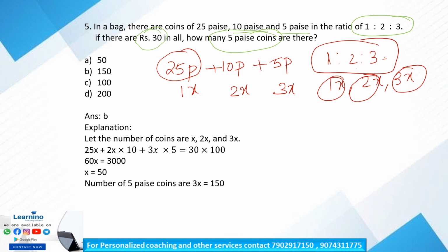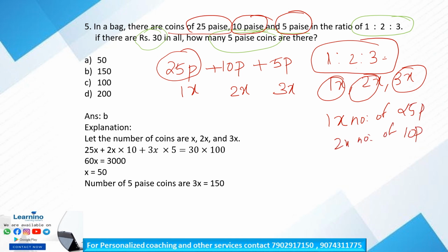See the question. In a bag, there are coins of 25 paise, 10 paise, 5 paise in the ratio 1x, 2x, 3x. What is the meaning of that? There are 1x number of 25 paise coins, 2x number of 10 paise coins and 3x number of 5 paise coins. Clear now? Okay. So, in total how many rupees do we have?